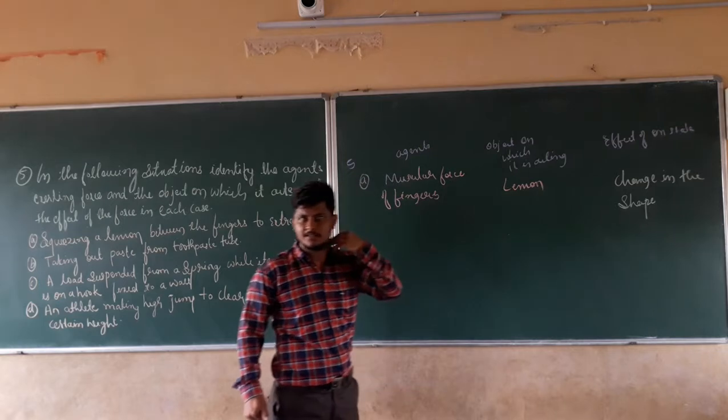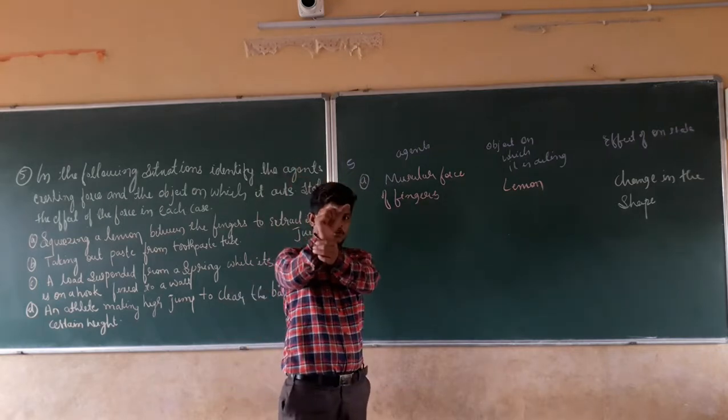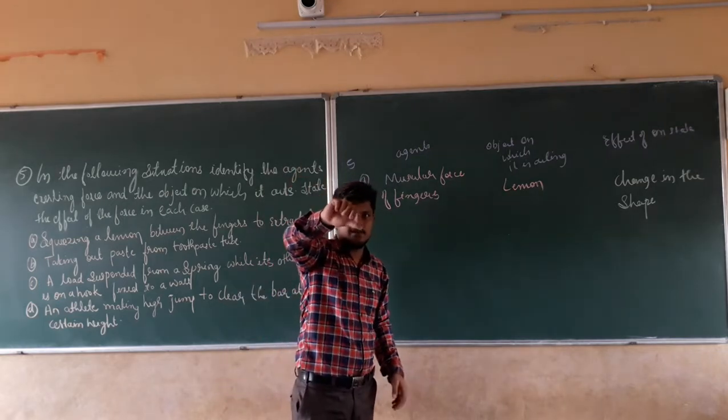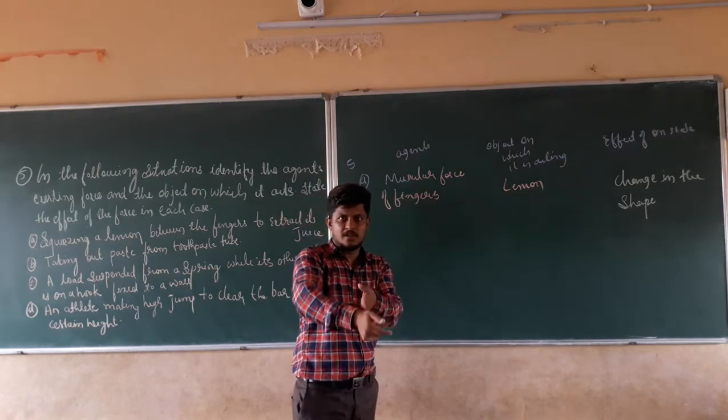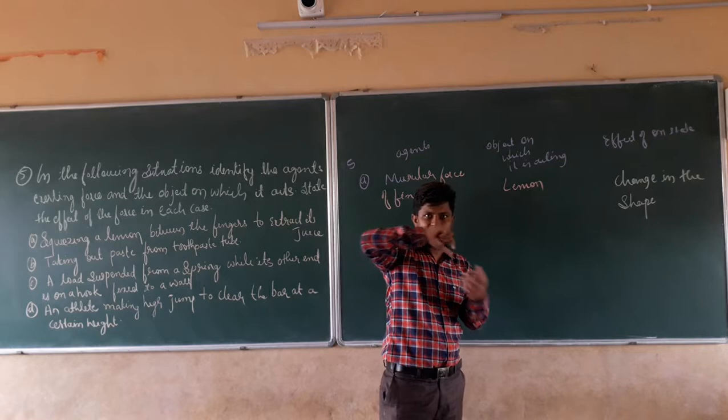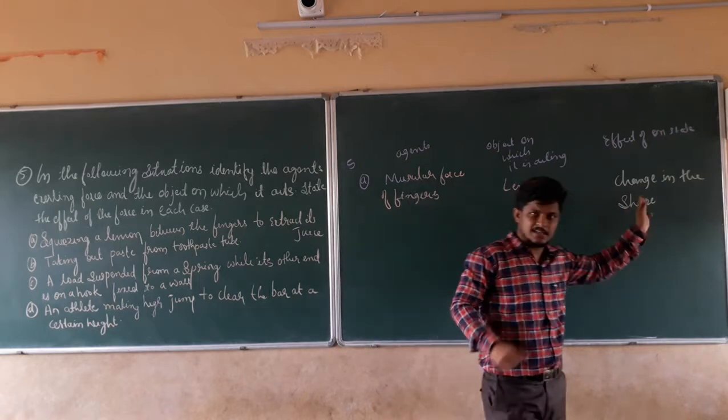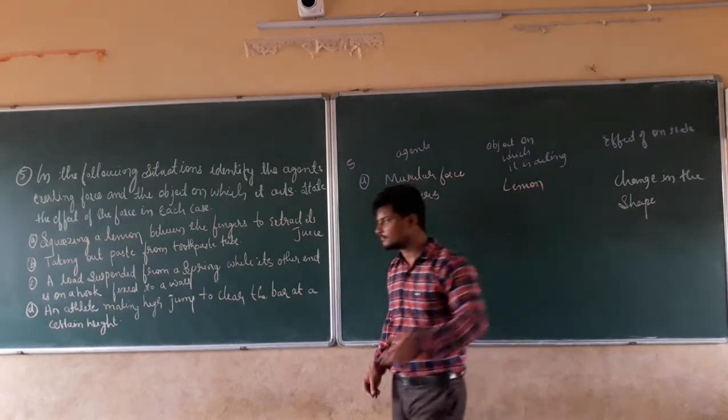I hope this is clear. Force acting is muscular, the object on which it is acting is the lemon. When you squeeze it, it is going to change its shape.